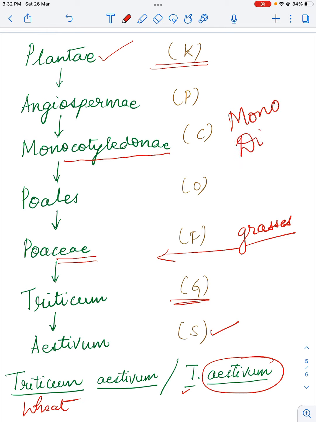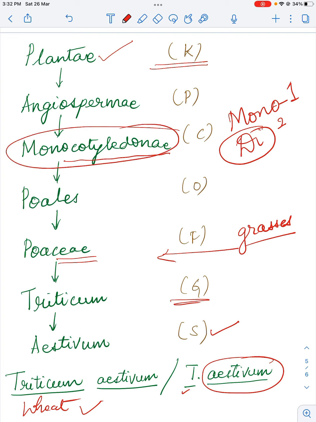The dicotyledons are those plants which have seeds that split into two cotyledons, whereas monocotyledons are those plants which produce seeds that have a single cotyledon, right? Now, looking at these taxonomic categories, you will easily be able to identify that wheat is a monocot. So the class to which it belongs is Monocotyledonae, and the phylum is Angiospermae, while the kingdom is Plantae, right?